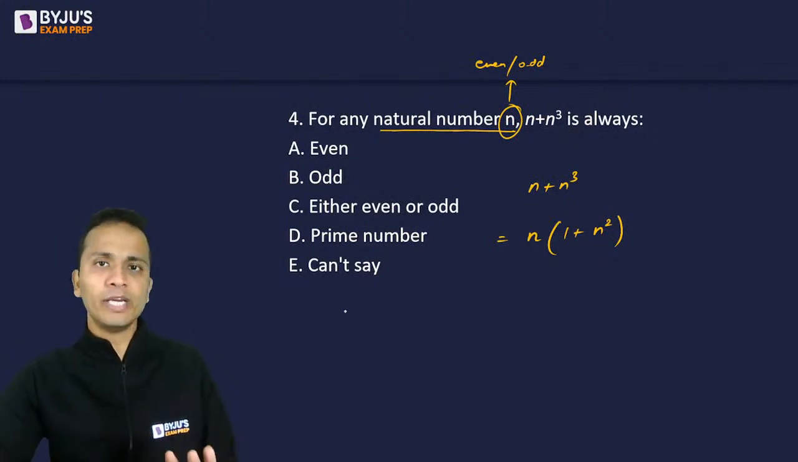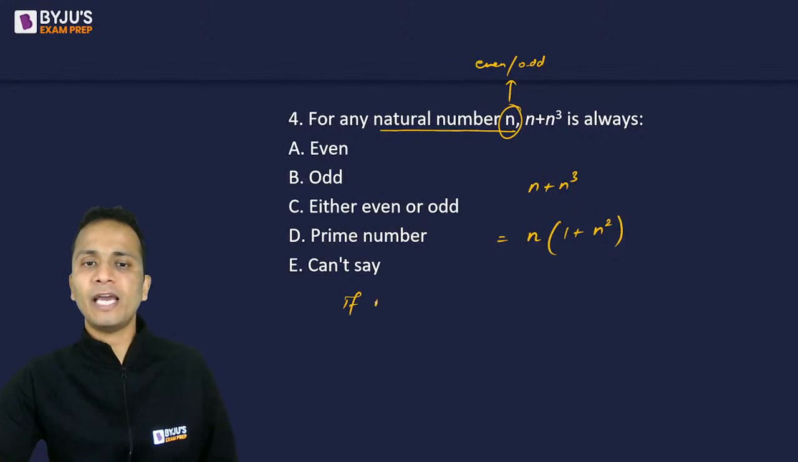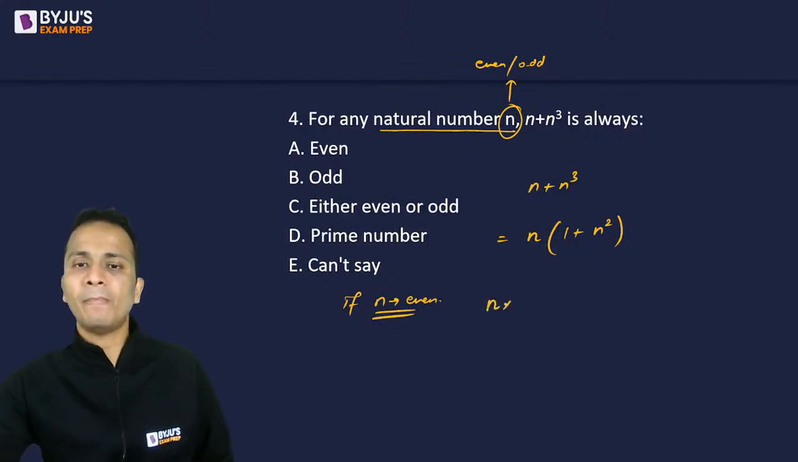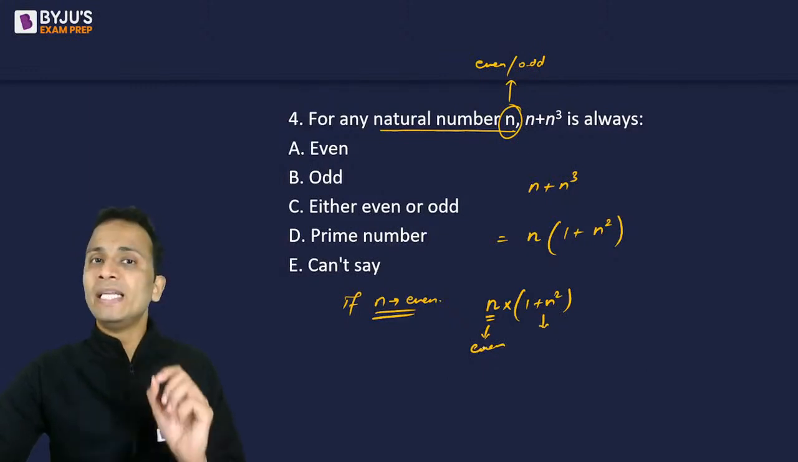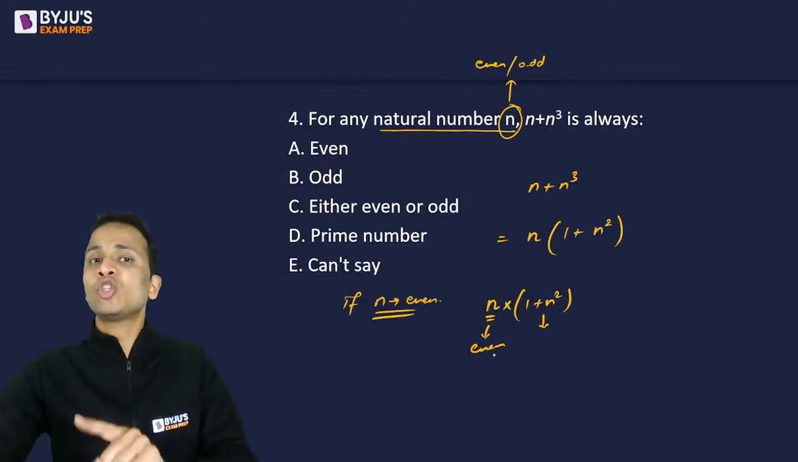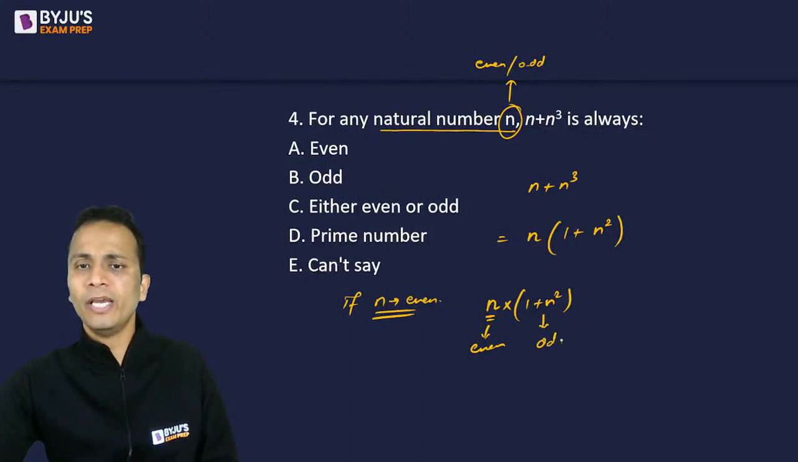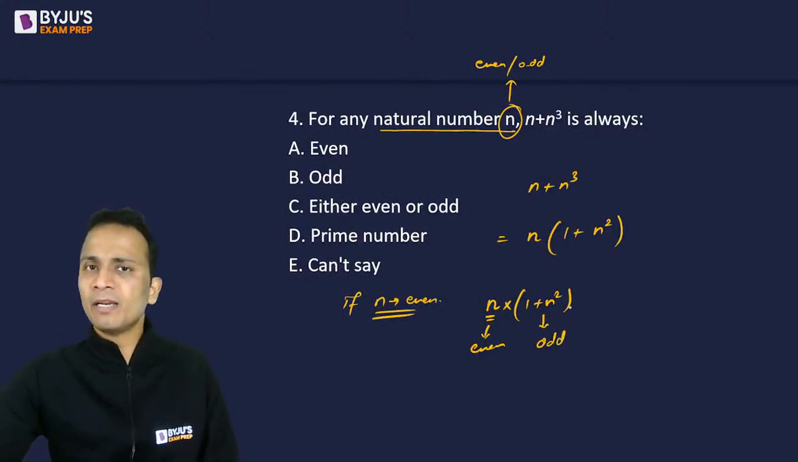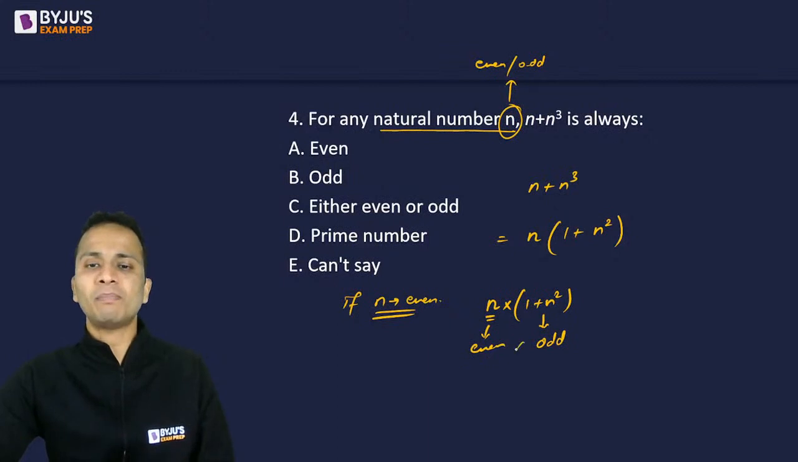Okay, I'll make two cases just to elaborate. So if n is an even number, in this product I have n multiplied by 1 plus n square. So n is even, this part will be even. If n is even then n square will be even and n square plus 1 will be odd. So n will be even and the second bracket will be odd. So even multiplied by odd is always even.